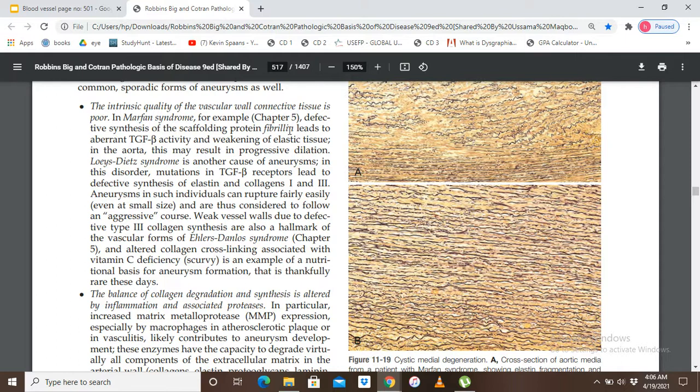Okay. In the above paragraph, we have seen that the intrinsic quality of the vascular wall connective tissue is poor. But in the coming paragraph, now we will see the balance of collagen degradation and synthesis is altered. The balance between collagen synthesis and collagen degradation is altered. That leads to aneurysm formation. Is altered by inflammation and associated proteases, in particular